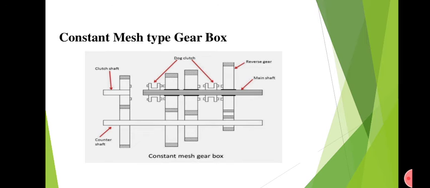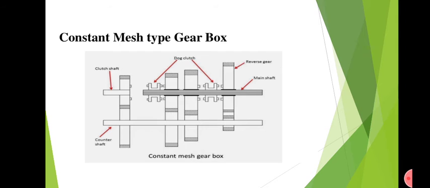So now we can see about the constant mesh gearbox. The name itself says it's a constant mesh gearbox. So all the gears will be meshed with their corresponding gears. For example, the gear in the main shaft will be constantly meshed with the corresponding gears in the lay shaft or counter shaft. Here also, when the power is being transmitted, the clutch shaft rotates so that the counter shaft rotates and all the gears will be rotating.